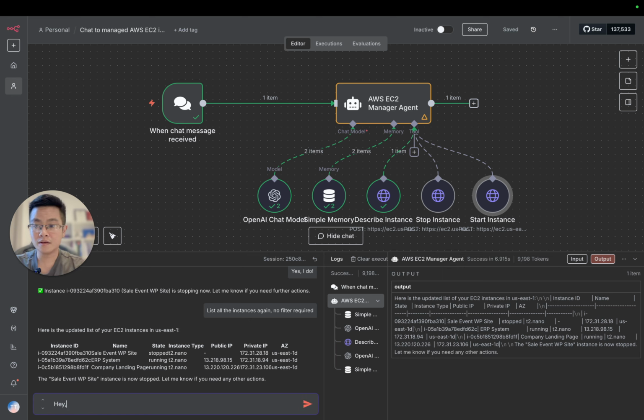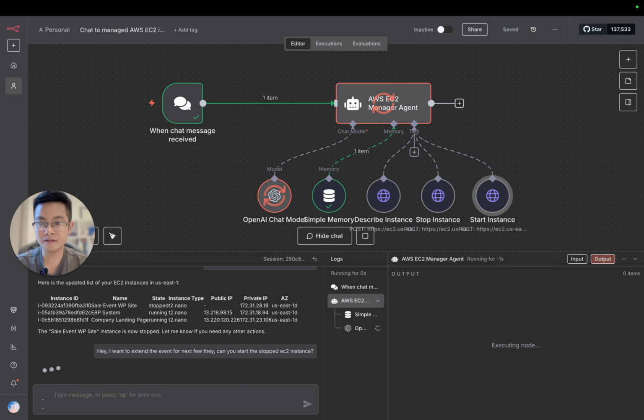So, hey, I want to extend the event for the next few days. Can you start the stopped instance? It's just human language, no command or technical code here, right?